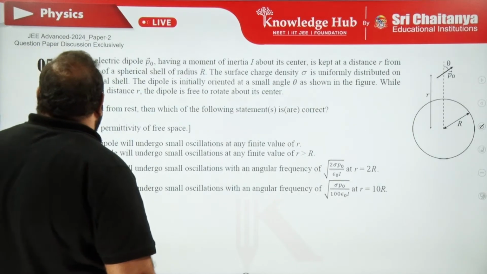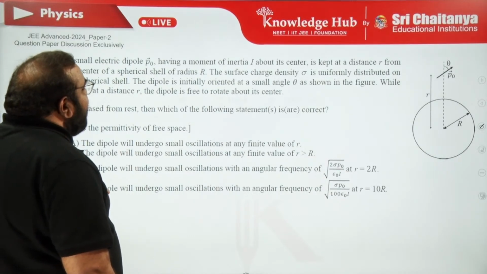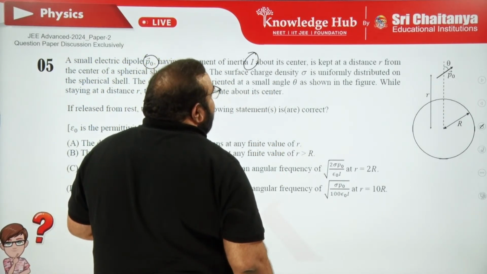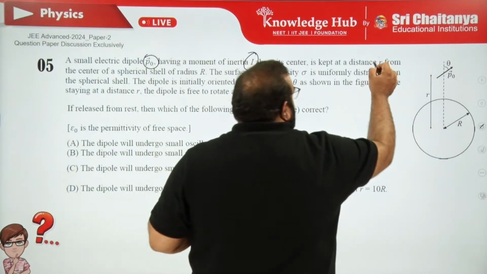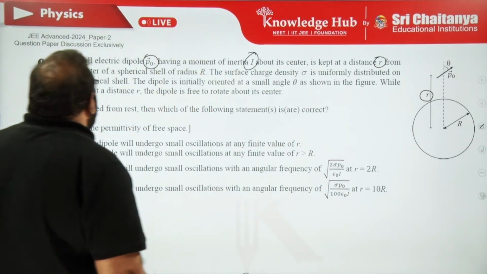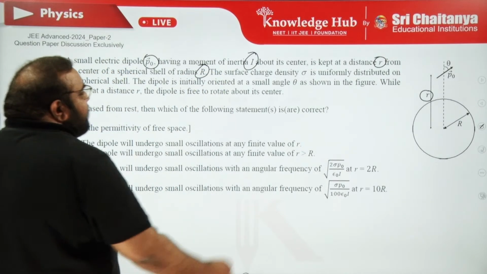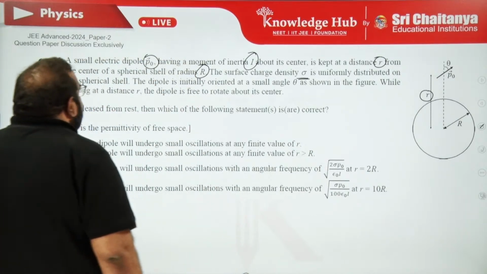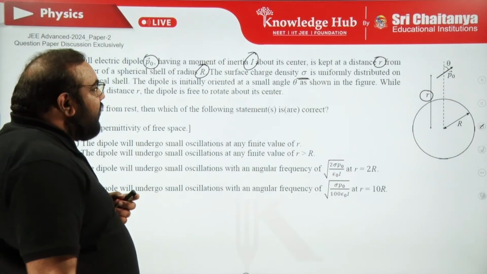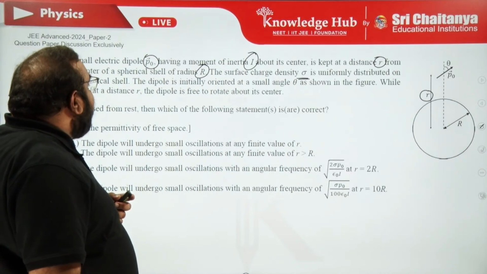And next, the fifth question. A small electric dipole p naught, having a moment of inertia I about its center, is kept at a distance r. If you see the diagram, you can understand. r is the distance from the center of the spherical shell of radius capital R to the dipole. The surface charge density sigma is uniformly distributed on the spherical shell. The dipole is initially oriented at a small angle theta, as shown in the figure. While staying at a distance r, the dipole is free to rotate about its center.